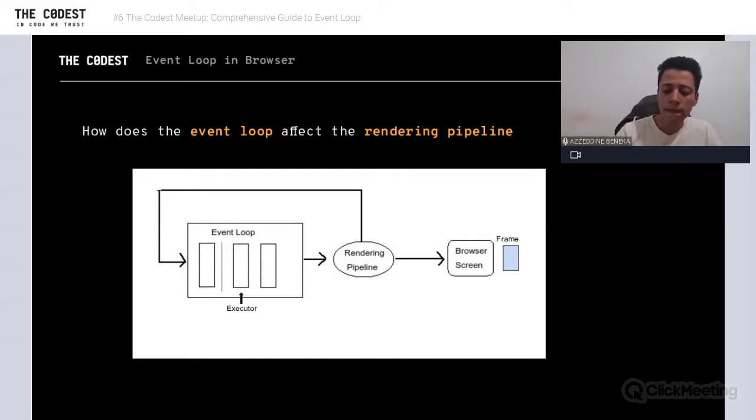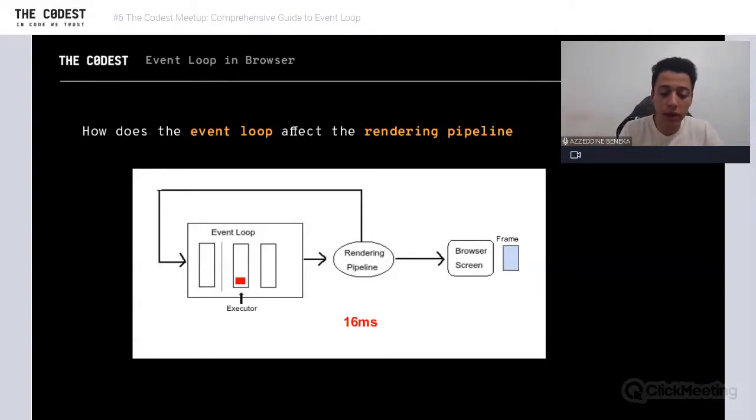Okay, right? So let's say now we have a huge, complex task that will take a lot of time, and that means our single-threaded JavaScript event loop will be busy executing this. And let's say that 60 milliseconds has passed for the rendering pipeline.